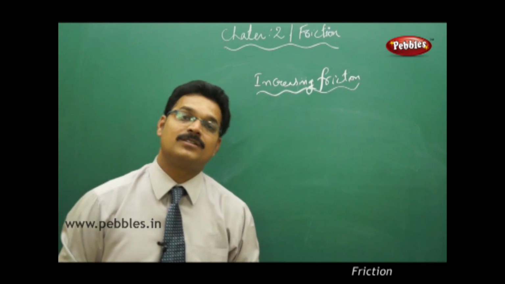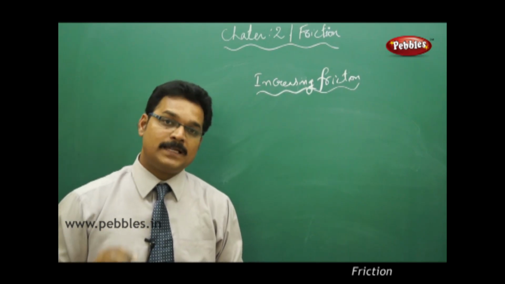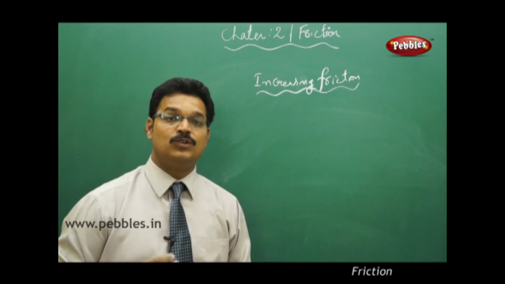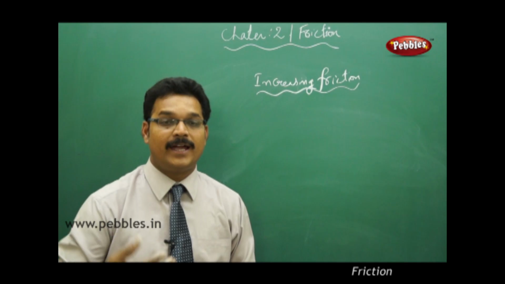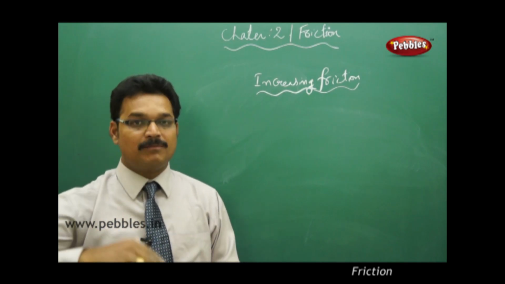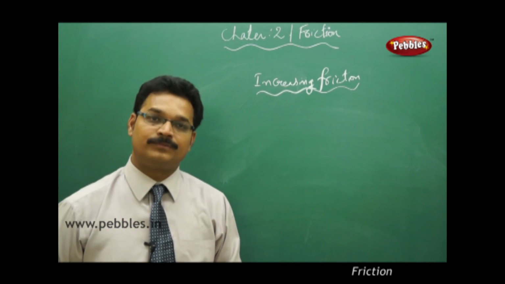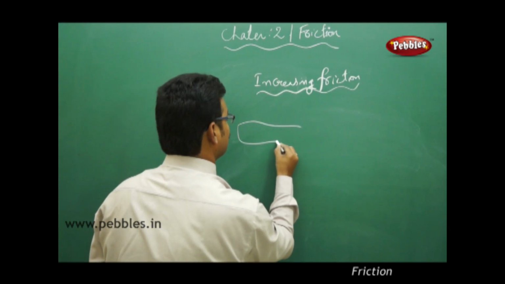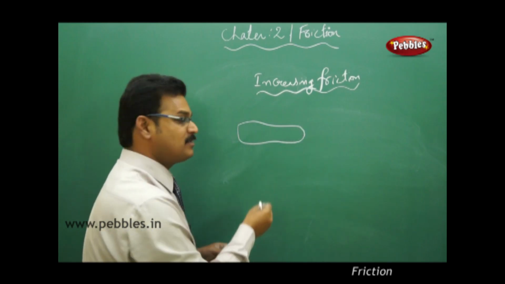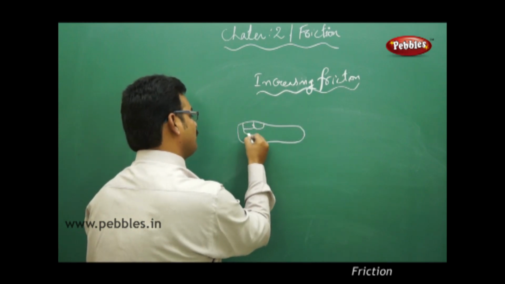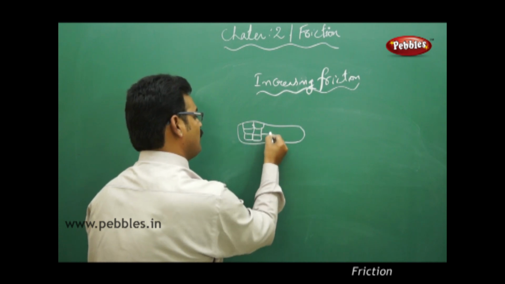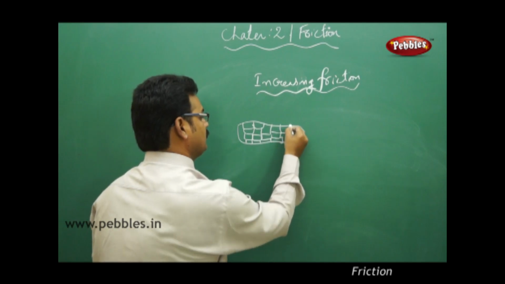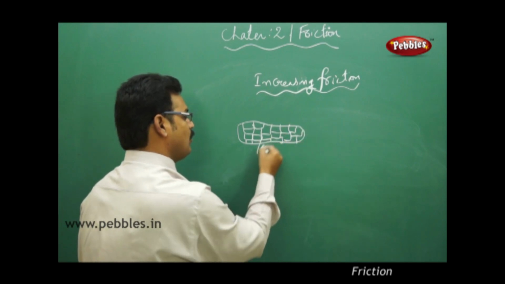This happens many times. That's why especially the players will wear a different type of shoes where you have a huge amount of grooves at the sole, at the back side of the shoe. Say this is the shoe bottom surface, and the bottom surface is cut like this. See, have you observed this type of boxes like this? These are called grooves.